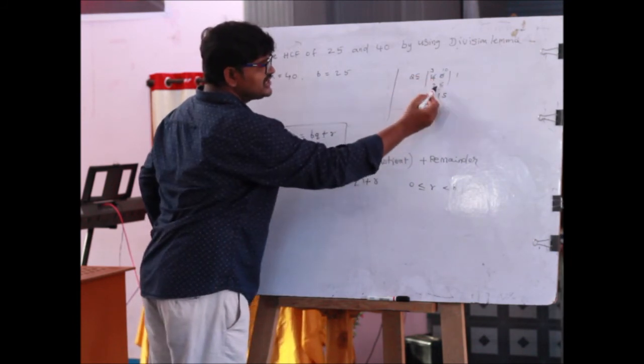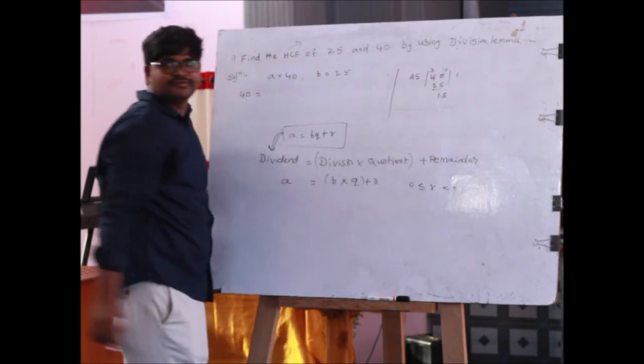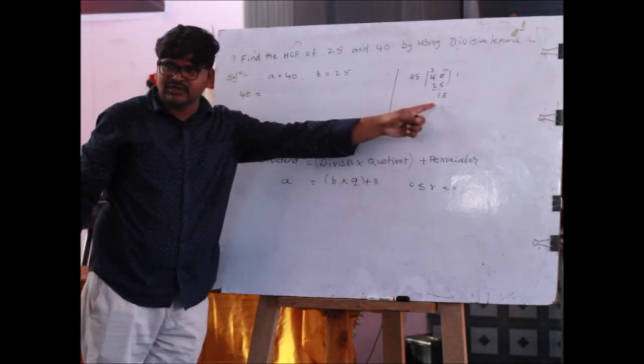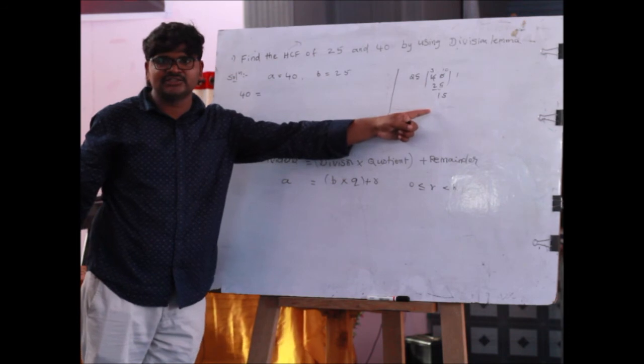So 25 ones are 25 and the remainder equals 15. The remainder is not equal to 0.